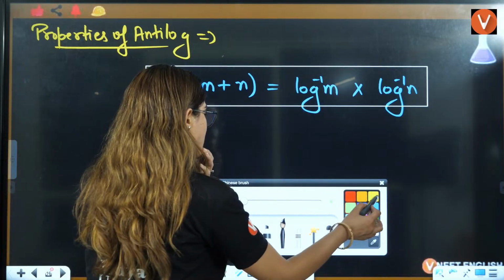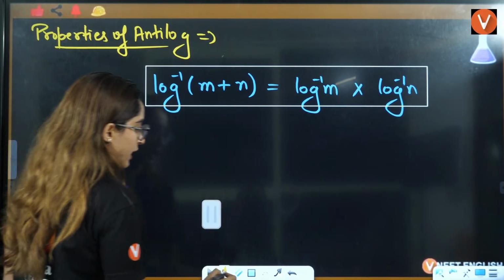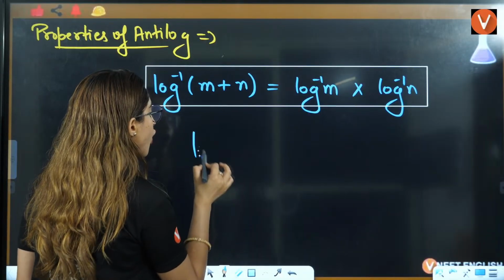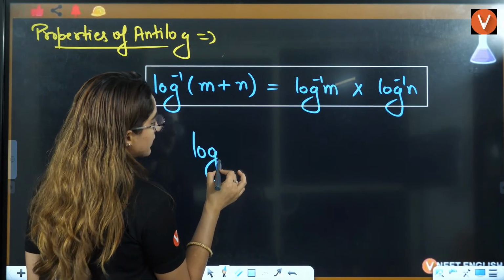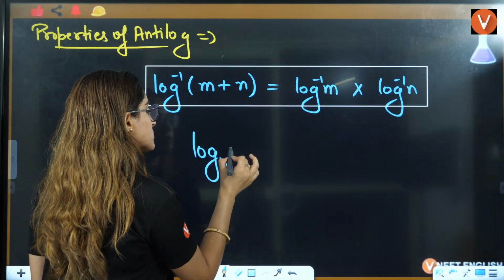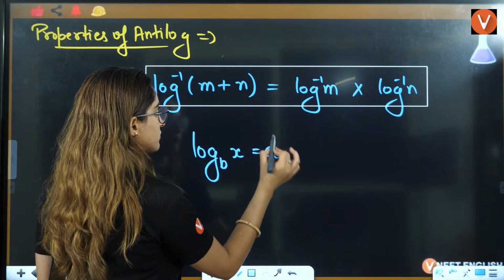One more property we'll use rarely. Log of, let's take this as base B, this as X, is equal to A, right?